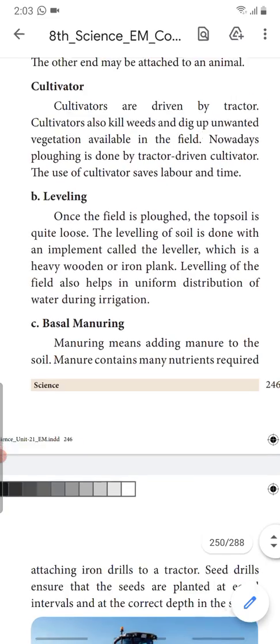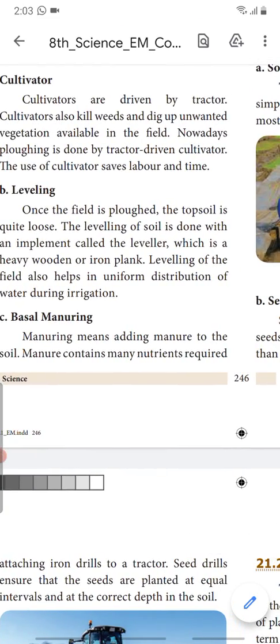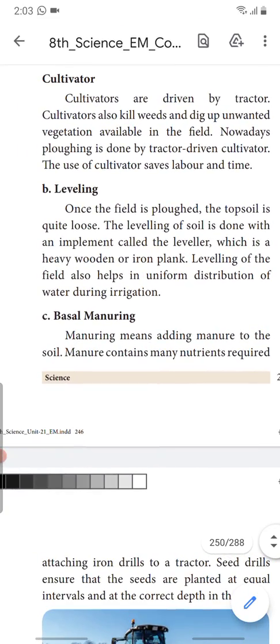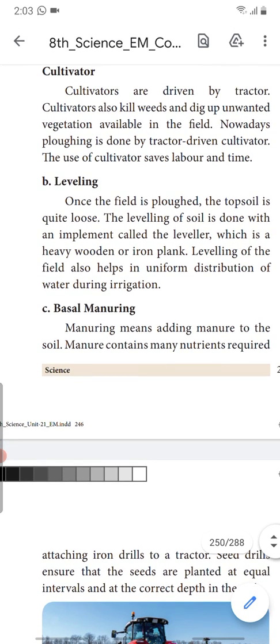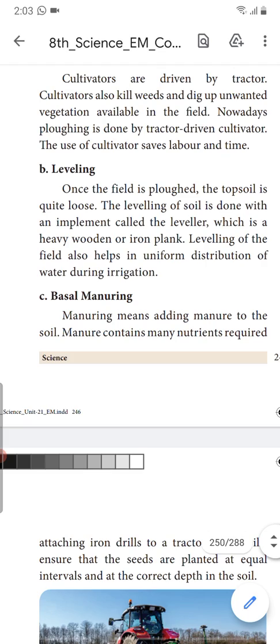Leveling. Once the field is ploughed, the topmost soil is quite loose. The leveling of soil is done with an implement called the leveler, which is a heavy wooden or iron plank. Leveling of the field also helps in uniform distribution of water during irrigation.